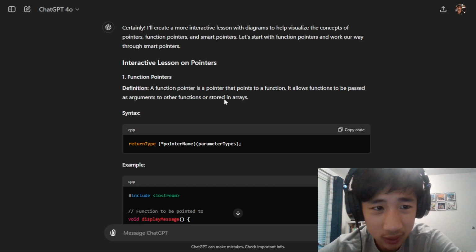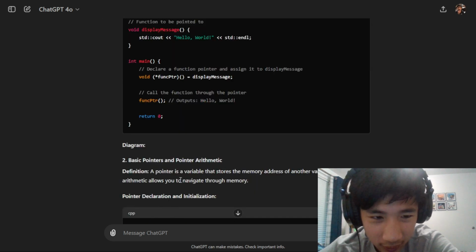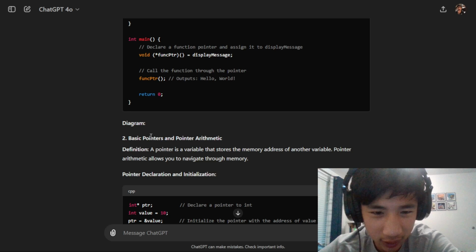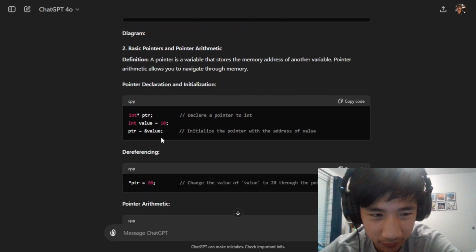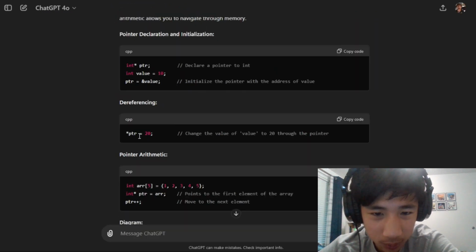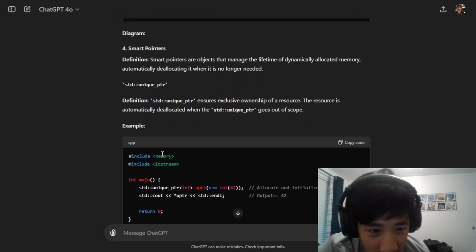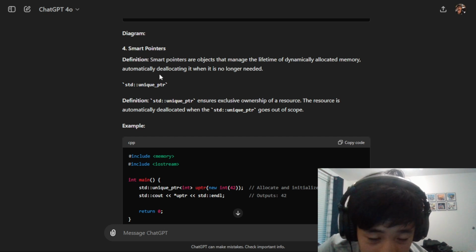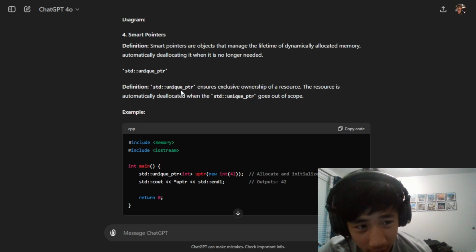Okay, let's go through this. A function pointer is a pointer that points to a function. It allows functions to be passed as arguments to other functions or stored in arrays. I guess I tried to insert a diagram by linking the image. It did not work very well, which I thought would be weird because it has live data. Oh yeah, all this is pretty easy. Okay, smart pointers are going to be the hardest part of it. But we're still not really getting the diagrams. So let's see if it can teach it better this time.